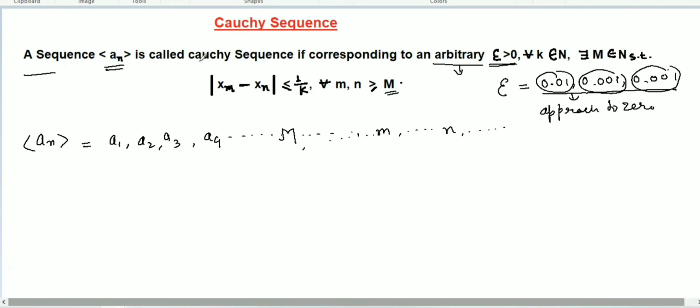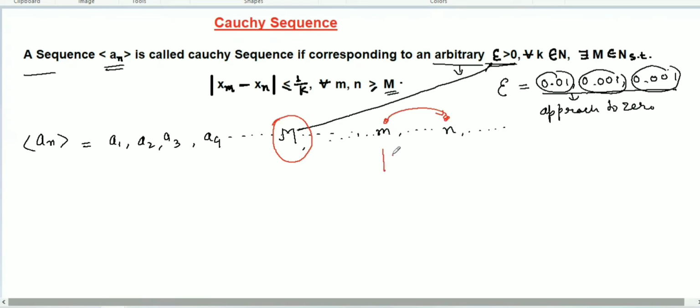So what is the meaning of this definition? A sequence a_n is called Cauchy sequence if corresponding to an arbitrary epsilon greater than 0, for all k belonging to natural numbers, there exists M. This value of M depends on this epsilon. So there exists a particular number here, and after this particular number, we will choose any two numbers randomly.